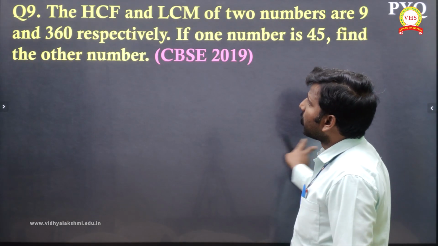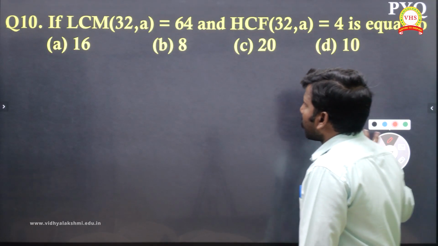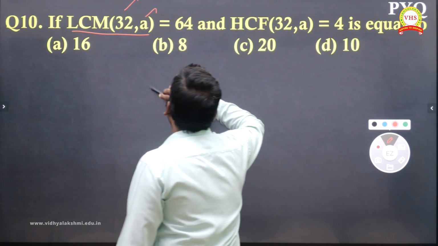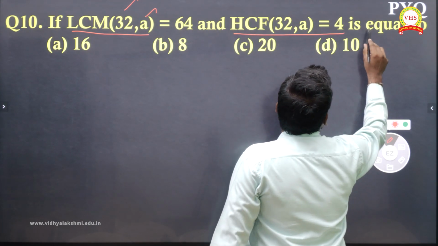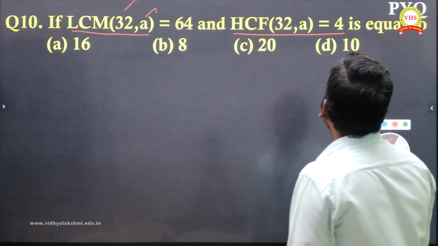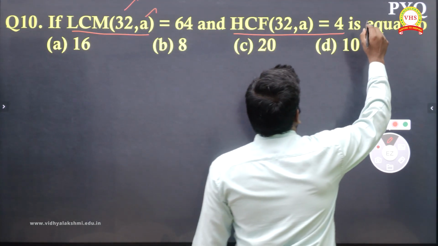Question number 10, we are moving. This is like an MCQ pattern. Same model, actually they asked LCM of 32 and A is 64. Means LCM is given, HCF also given, is equal to what? Which means what they are asking. A is equal to, maybe A is missing here. Okay, A we have to find.